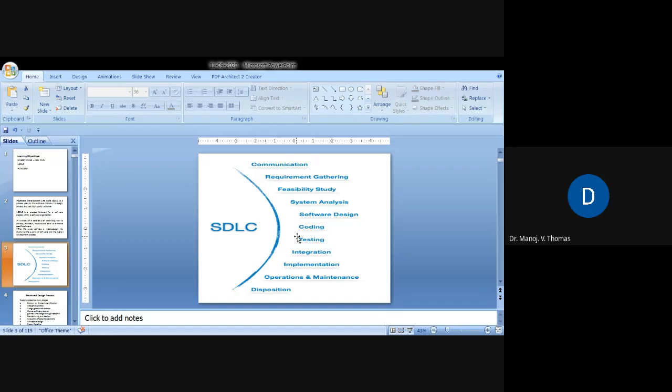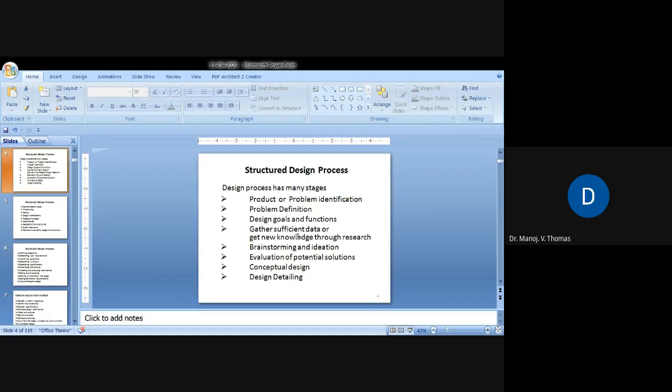Now, before discussing the assignment question, we have covered the structured design process. In the assignment question that I have given, you need to analyze and go through the various stages of the design process using handwritten or hand sketches, so that all these stages are identified with respect to the design of a particular product. So just a recap of the structured design process. What are the various stages?